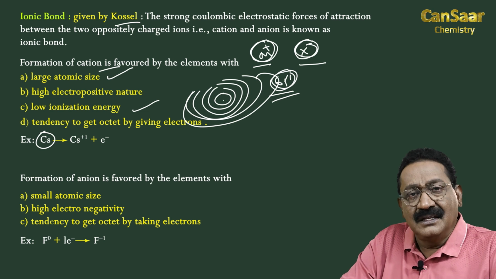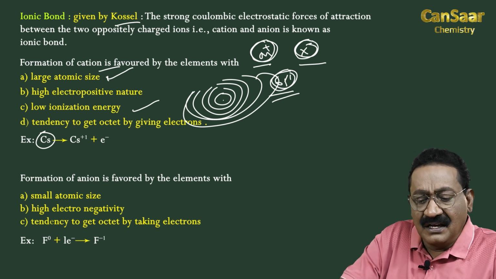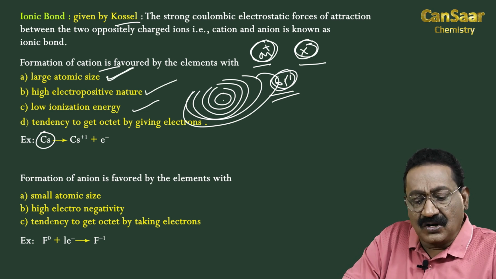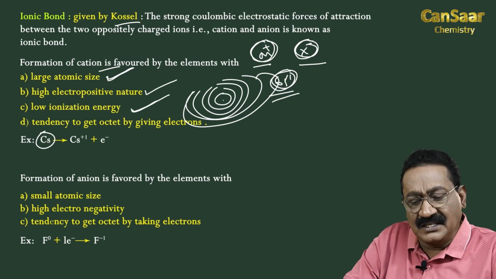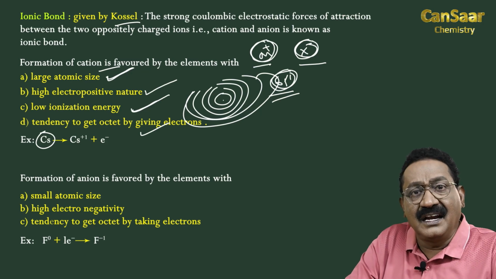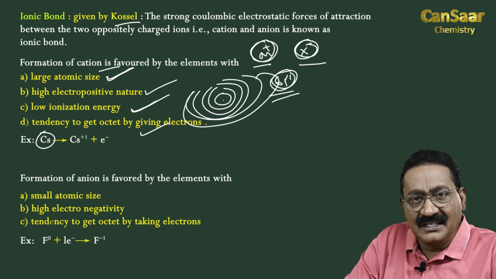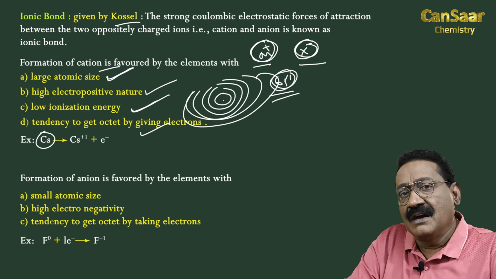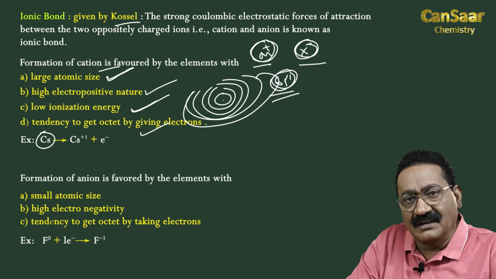It means the elements having large atomic size, high electropositive nature, low ionization energy, and the tendency to get noble gas, that is octet configuration, readily form cation. These are the favorable conditions for the formation of cation.